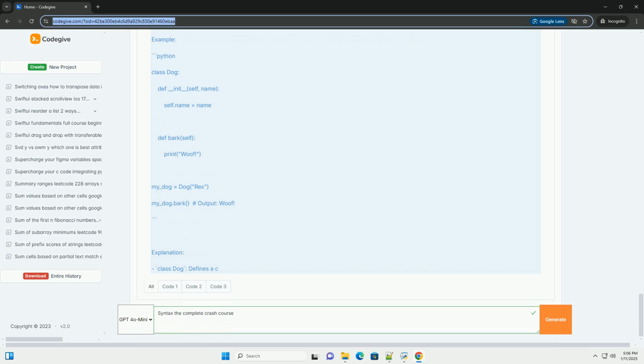Summary. In this crash course, we covered basic structure, how to define functions and scripts. Variables and data types, different types of data and how to store them. Control structures, using if statements and loops to control program flow. Functions, defining reusable blocks of code. Lists and dictionaries, common data structures for organizing data. Classes and objects, basics of object-oriented programming. Comments, how to annotate code for better understanding.